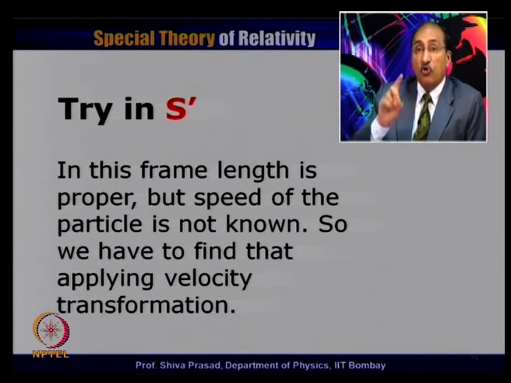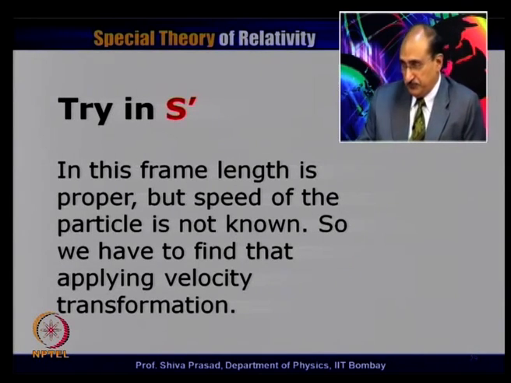In any case, I have to evaluate first in this particular frame the time taken by the particle to cross the rod. Therefore, what I need clearly is the speed of the particle as measured in the S prime frame of reference. So, to calculate it, I come back to the problem we discussed earlier about relative velocity. If I know V, the velocity of the S prime observer in the S frame, and Ux, the velocity of the particle in the S frame, what is the velocity of the particle in the S prime frame of reference?